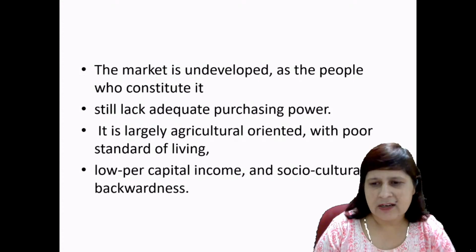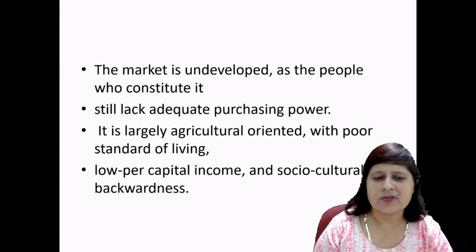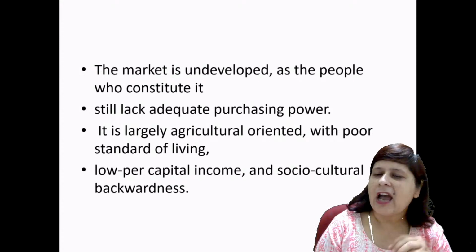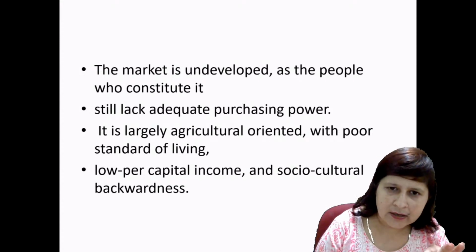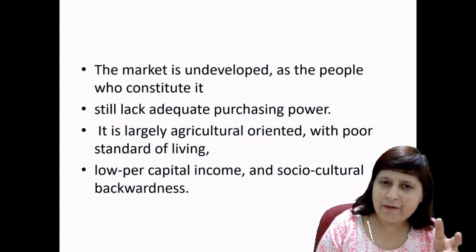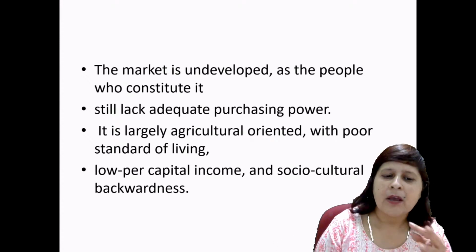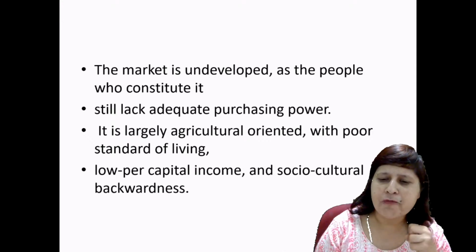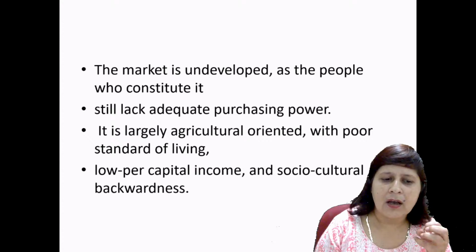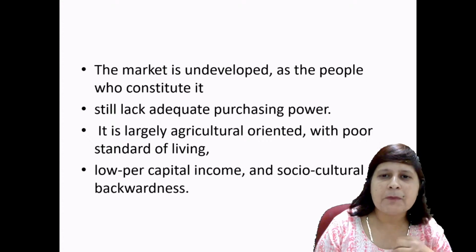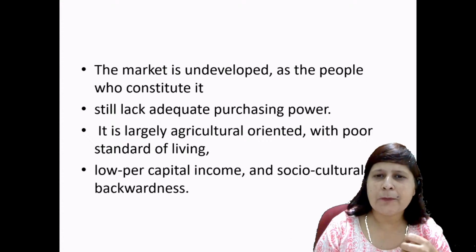The market is underdeveloped, as the people who constitute it still lack adequate purchasing power, right? Why is the market underdeveloped? Because the people don't have money in their hands to purchase things, because they lack adequate purchasing power. Why do they lack it?